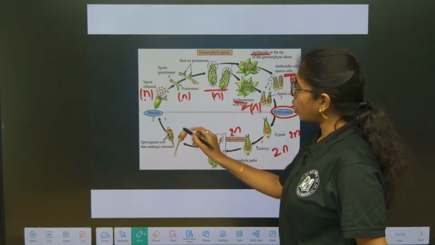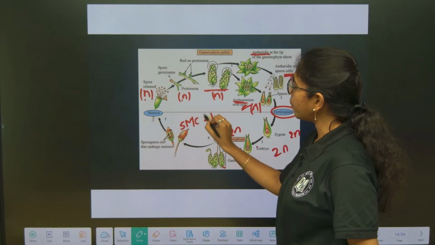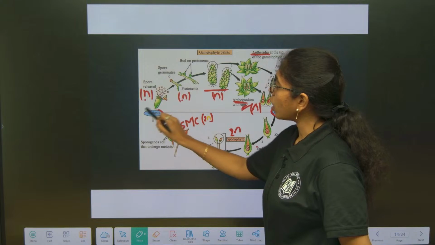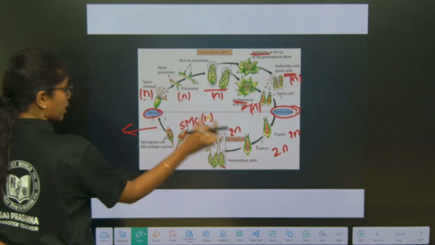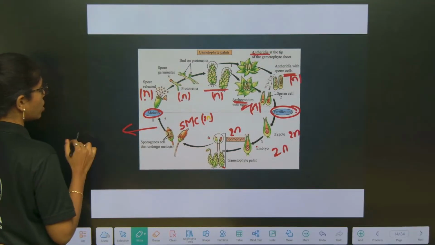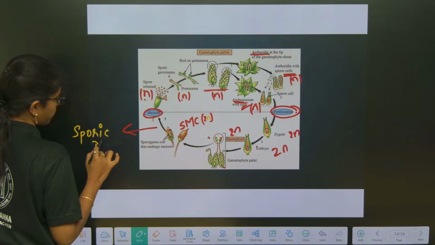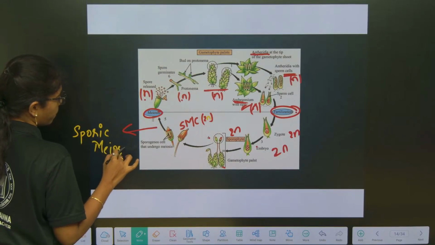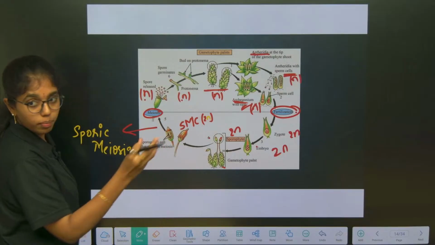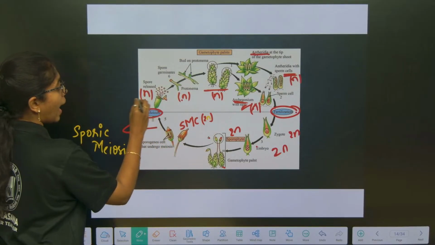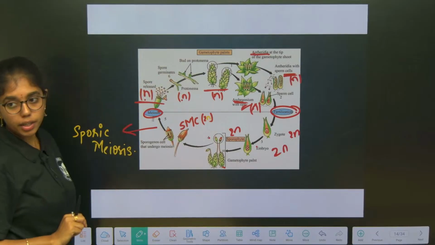In the capsule, you can see spore mother cells. Spore mother cells are diploid. They will undergo what? Meiosis. Sporic meiosis. Remember, in the capsule region, what type of meiosis happens? Sporic meiosis. Okay, sporic meiosis. The diploid spore mother cells will release out what? Haploid spores are released. And these haploid spores germinate into the protonema.